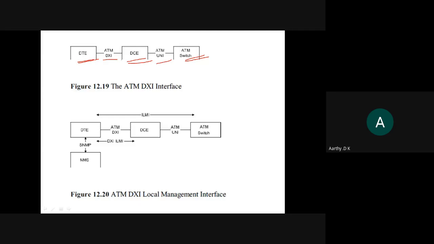When you communicate between DTE and DCE, you are using DXI, data exchange interface, and between the ATM switch and your DCE, you are using the ATM UNI. All the things which we saw here form your ILMI, Integrated Local Management Interface. Next is your network management system, like how we have SNMP. So the NMS becomes your manager, and this becomes your agent. So this is about the data exchange interface.